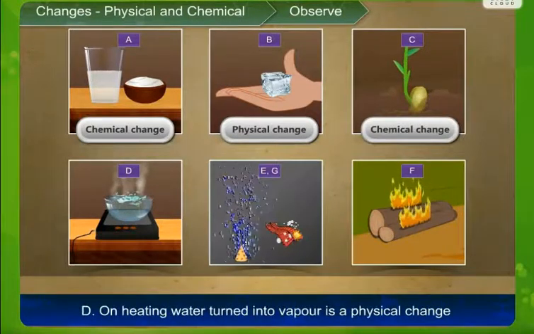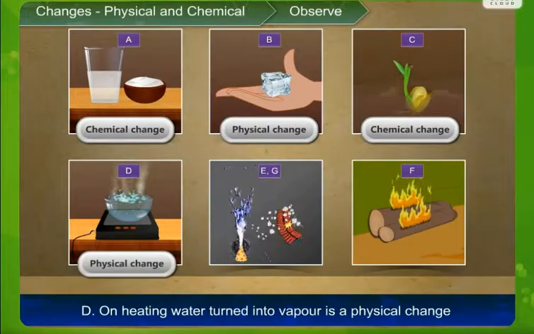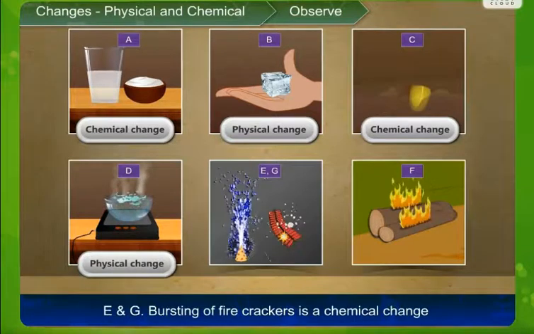Now you can see in the figure D that water is heated and it turns into vapor. Now if this vapor is collected, again the gaseous form of water will turn back into its liquid state. So again here there is a change of state of matter only, but no new substance is formed. It's a physical change.